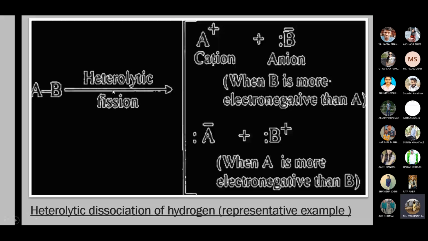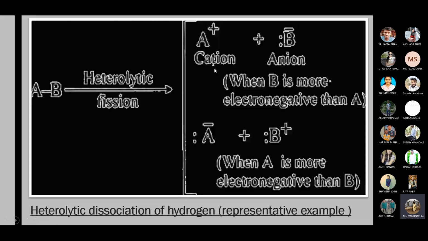cleavage takes place, meaning what? It will dissociate unequally, unsymmetrically, differently. One species will carry more electrons and the other species will carry fewer electrons. One is electron rich, the other is electron deficient, and it can be cleaved in two different ways.